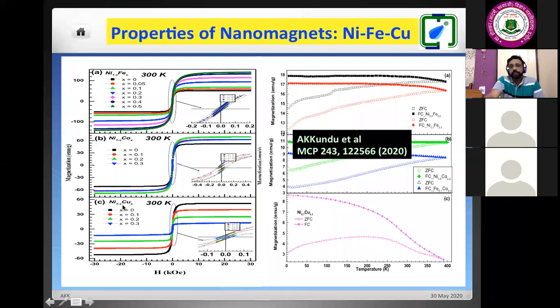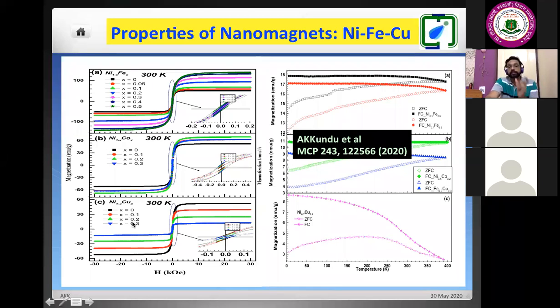And the interesting point is here for the case of copper doping. It is a non-magnetic copper. So in the absence of field, you observe that the magnetization value is around 50, but for all other cases, for nickel cobalt it is 65, and in this case it is 120. So the copper doping has a negative effect, and that is expected.